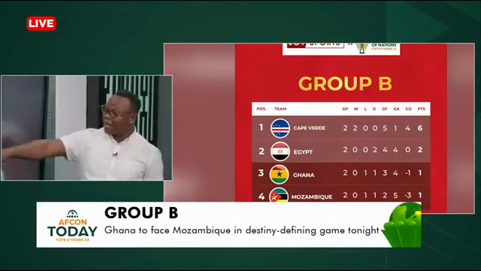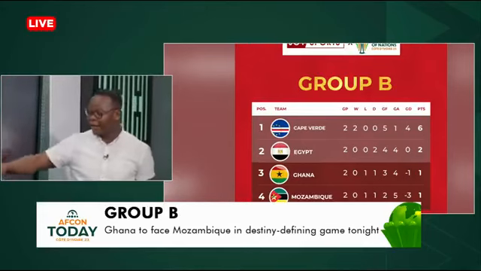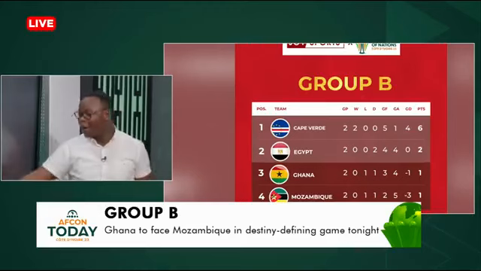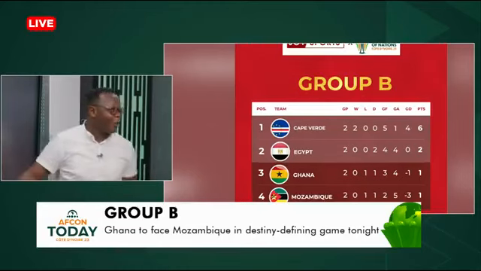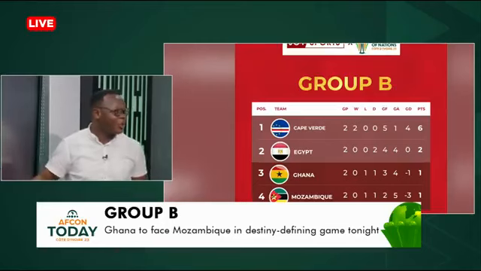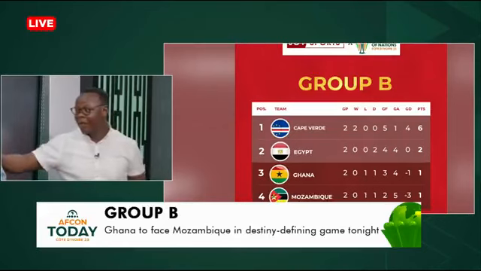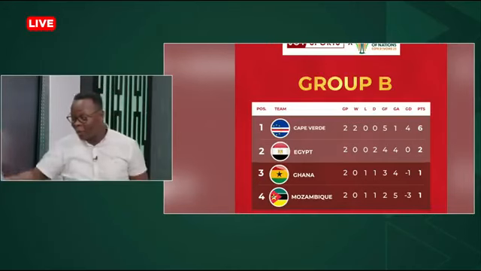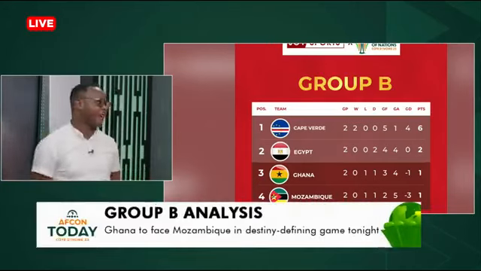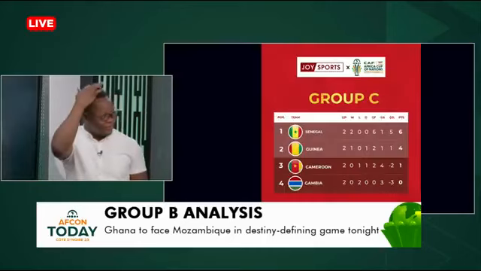Remember that if Egypt fail to beat Cape Verde and Ghana win against Mozambique, Ghana would actually finish in 2nd place with 4 points, and there will be no need to do any kind of calculation. The assumption is that Egypt will beat Cape Verde, but people have to remember there could be a scenario where Egypt don't. In that scenario, a win for the Black Stars would take them second, and they wouldn't need the third place spot. And that will calm the storm.